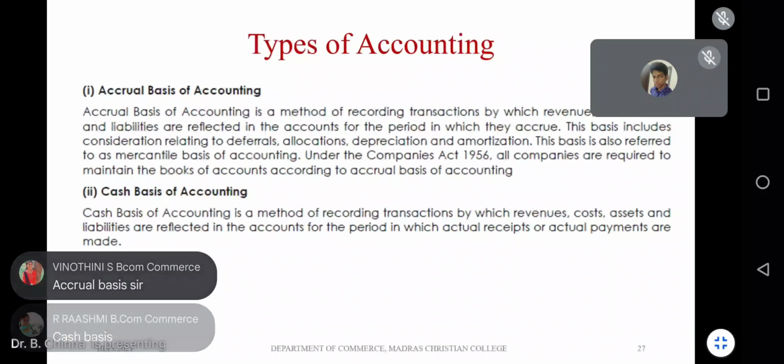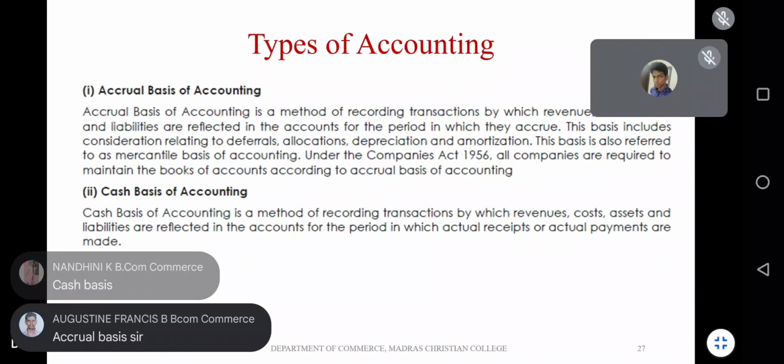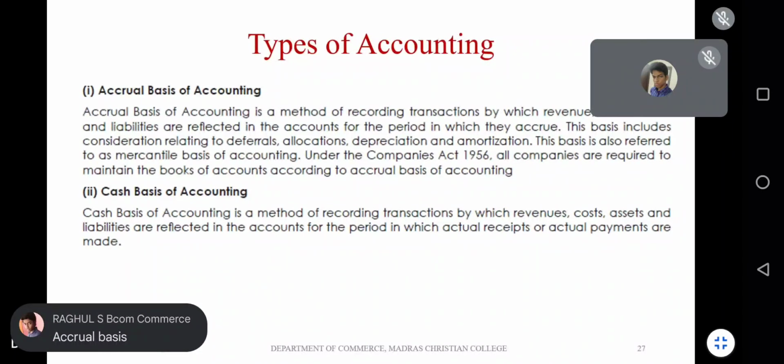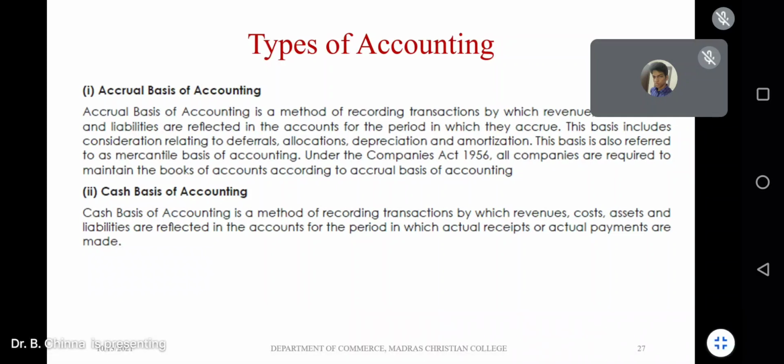So cash basis of accounting, sir, okay, because it will be suitable for all types of business, sir. Even for small business. Okay. But Elijah,